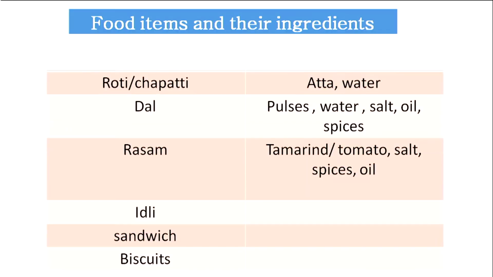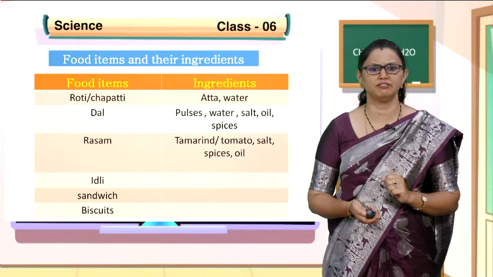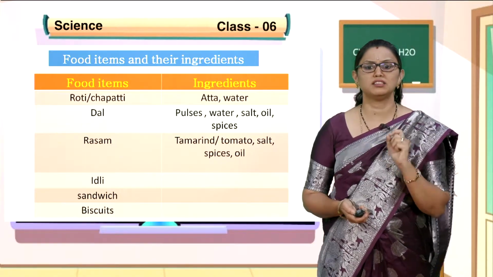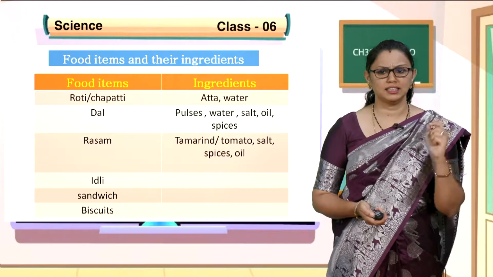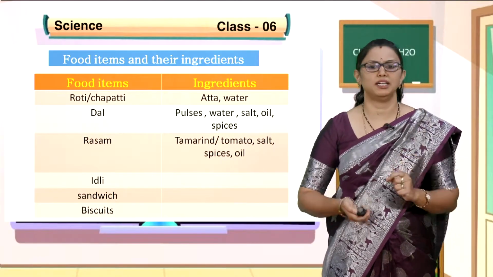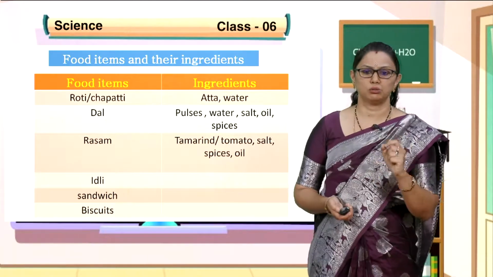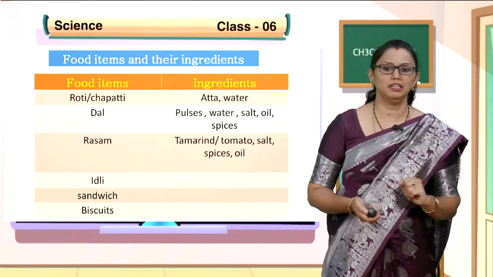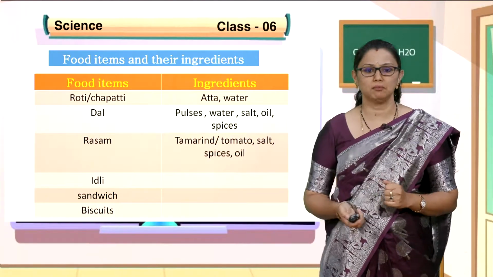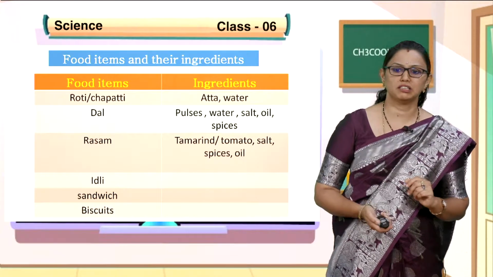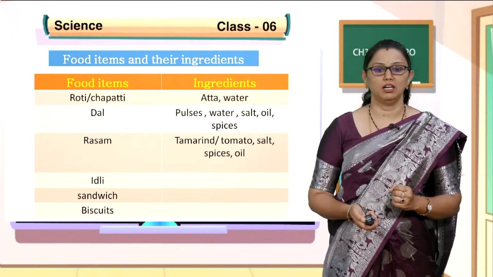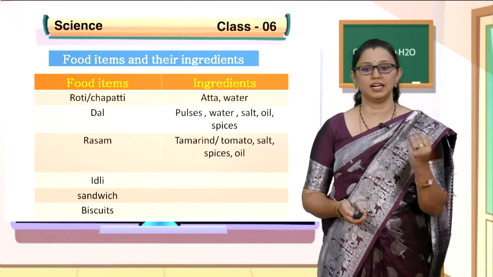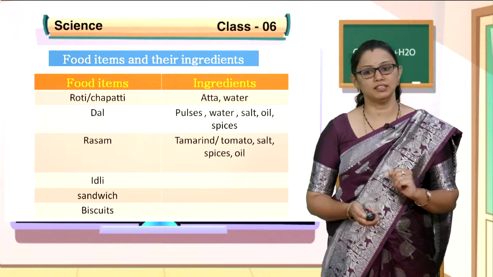With this, we will go with some of the food items I have given with their ingredients. The food items, for example, roti or chapati. I think you have had chapati or roti. So, what is it made of? It is made of wheat, also called atta, and water. Mix that and make a dough, and it can be heated on the pan to prepare a soft chapati. Your mother will prepare chapati or roti. And the dal. Dal is prepared with pulses, water, salt, oil and spices. All this is added and you will prepare a dal.